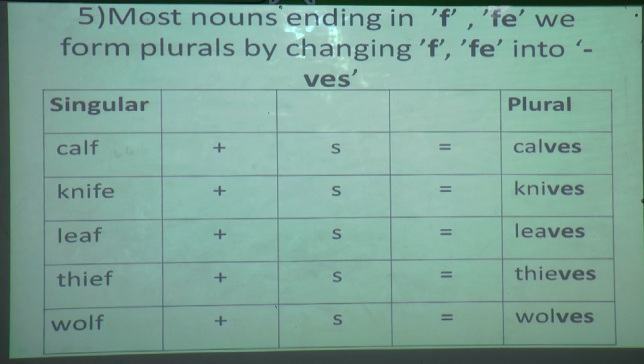If a noun ends with F or Fe, we are going to change it into VES. Okay? So calf plus S, calves. We are going to write here VES. Okay? I have by mistake written here S. Knife plus S, knives. Leaf plus S, leaves.